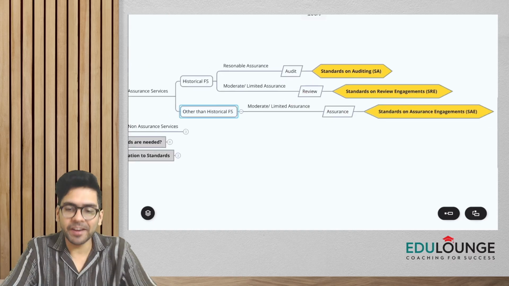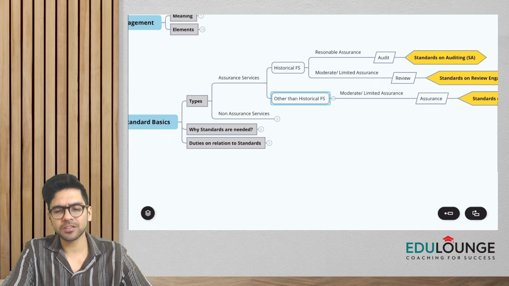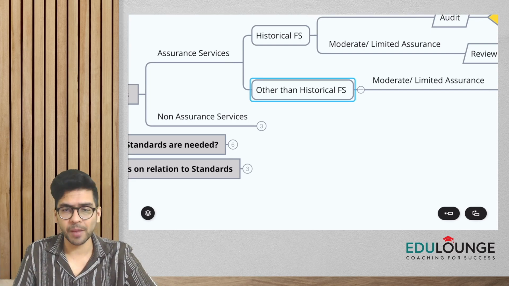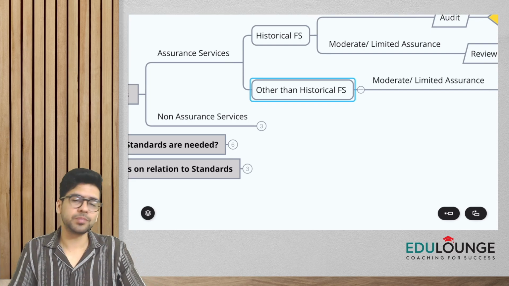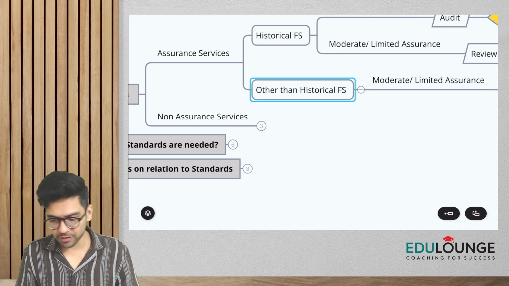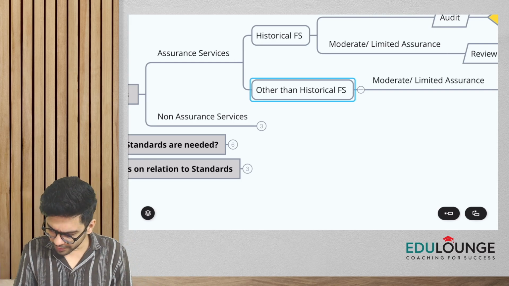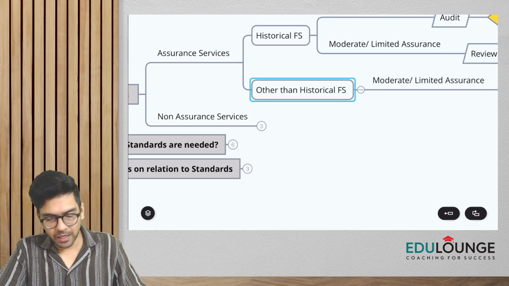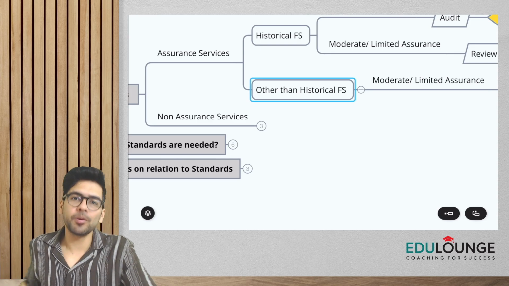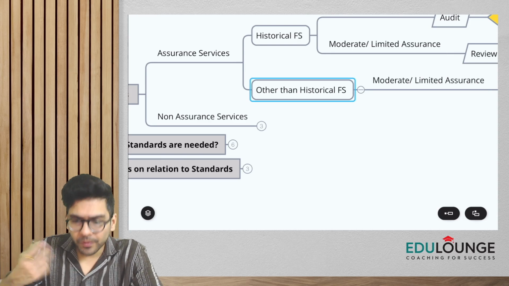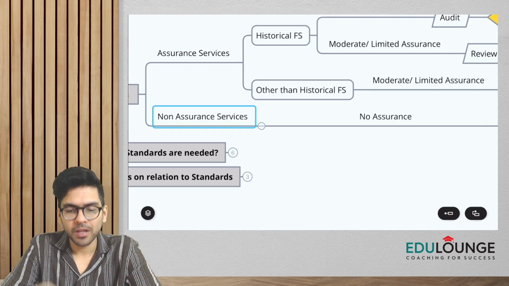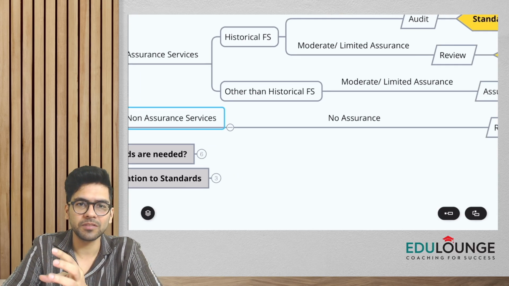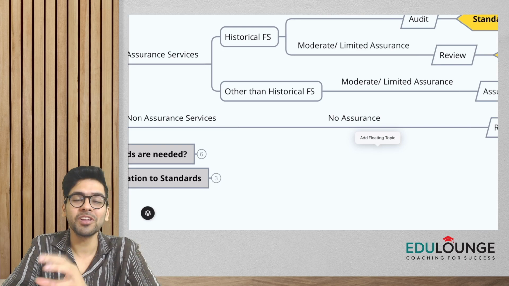Okay, and finally, guys, I told you we as chartered accountants can also indulge in other things, I mean other activities, other services, wherein we don't have to give any assurance. For example, let's say we are compiling the financial statements, or doing some agreed upon procedures, etc. So remember this, that we have related services or non-assurance services wherein we don't give any assurance.